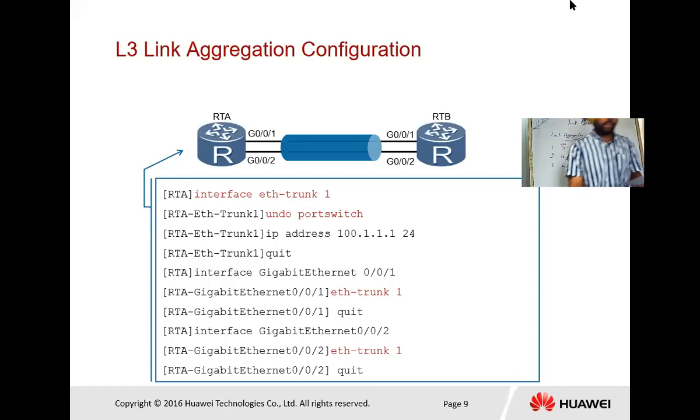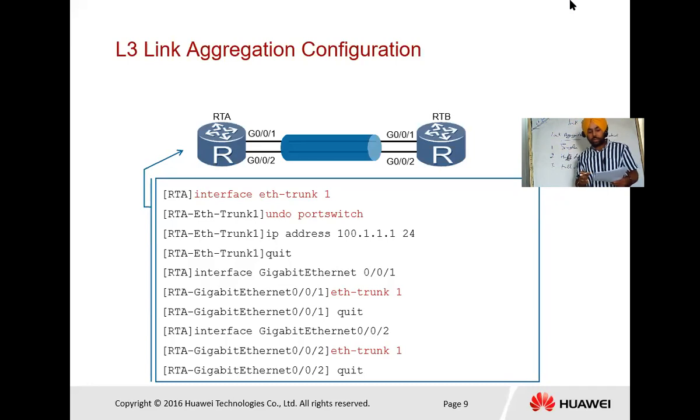Now this is a layer 3 aggregation. In that case there are two routers. By default the ethernet trunk is layer 2, so you have to give the command undo port switch.